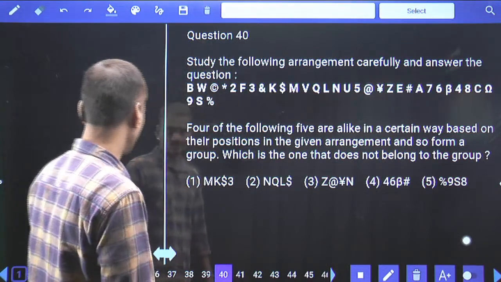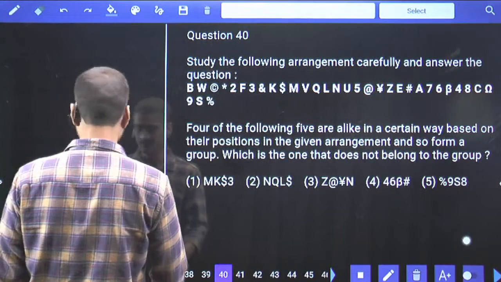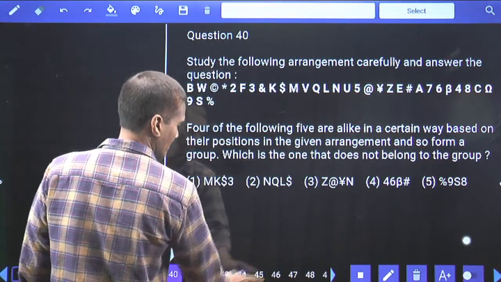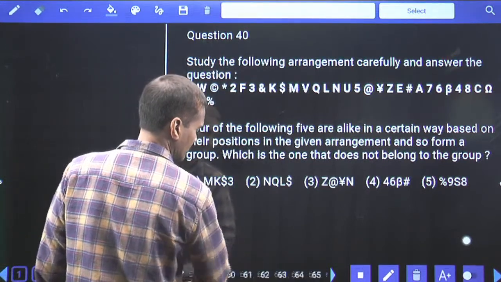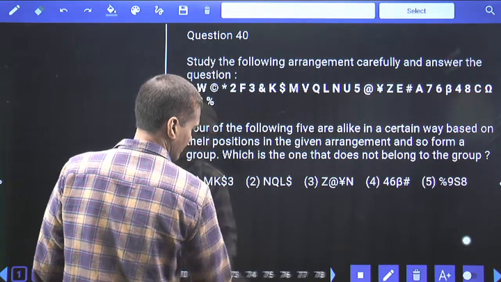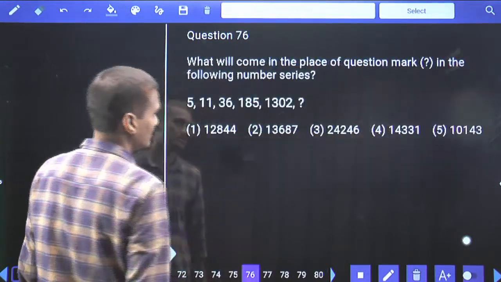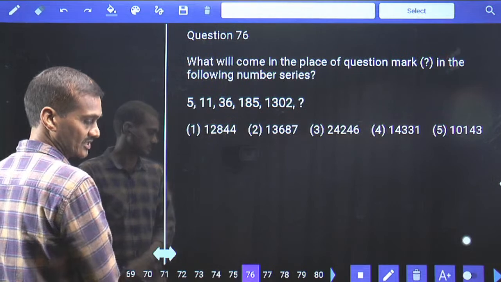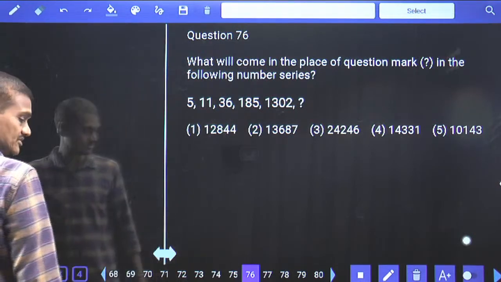Now let's move on to number series. Tell me, what are the number series questions? They are the last 4 it seems, isn't it? Questions 76 to 80 are the ones given at the last in number series. Now in this number series,